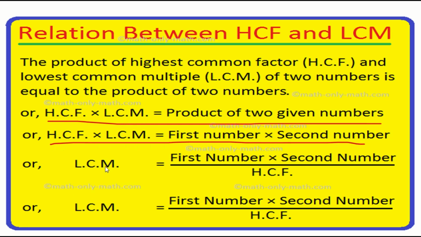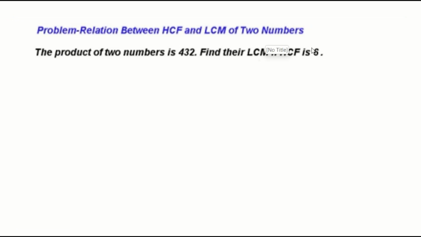If you want to find the LCM, you take first number into second number divided by HCF. In the same way, if I want to find the HCF, you take first number into second number divided by LCM. Let us try to understand this relationship through one of the problems. The product of two numbers is 432. Find their LCM if the HCF is given.